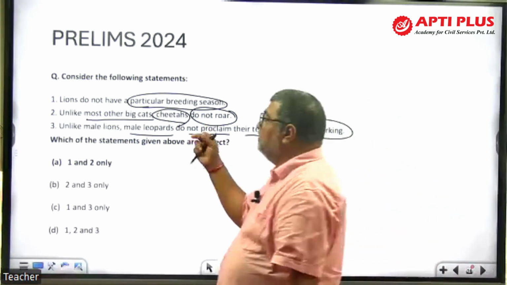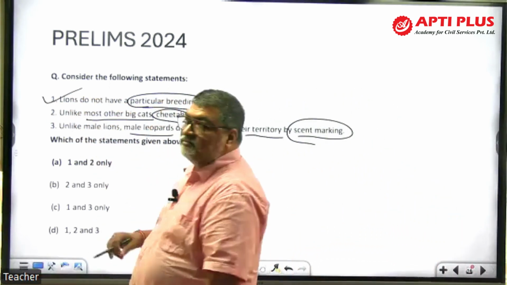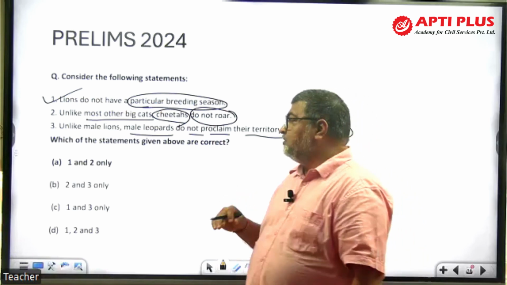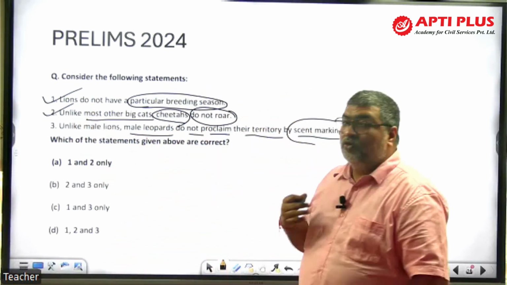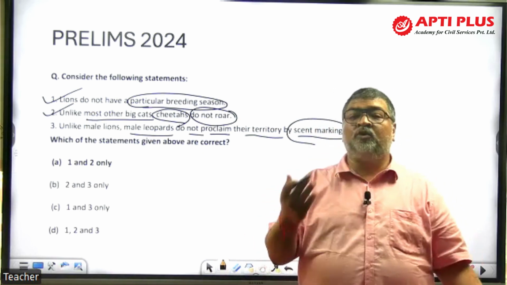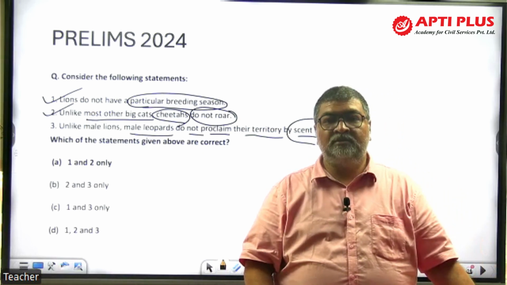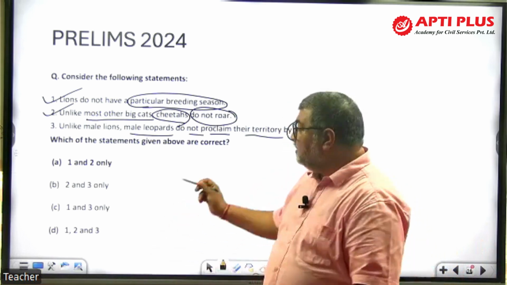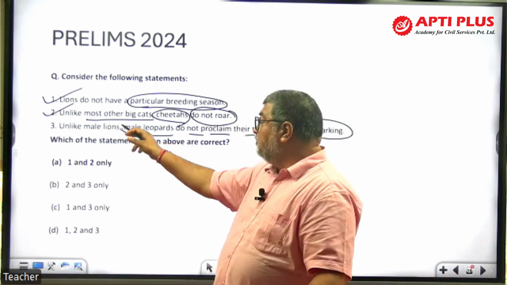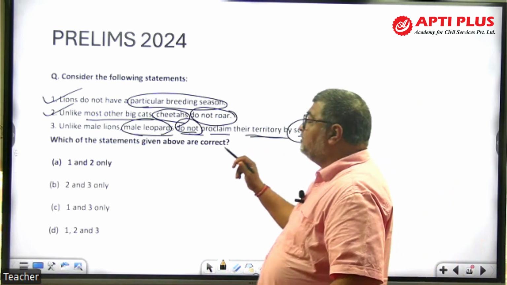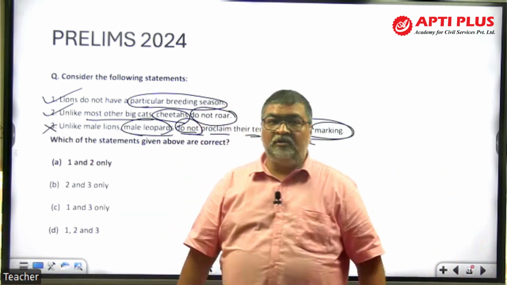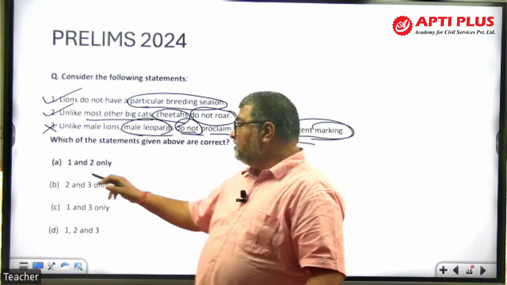Now, the statement that lions do not have a particular breeding season is correct. They can mate and reproduce throughout the year. Like most other big cats, cheetahs do not roar. What is a roar? Like a lion roars. That is a correct statement. But unlike male lions, male leopards do not proclaim territory by scent marking is a wrong statement. So here, the answer is 1 and 2 only.